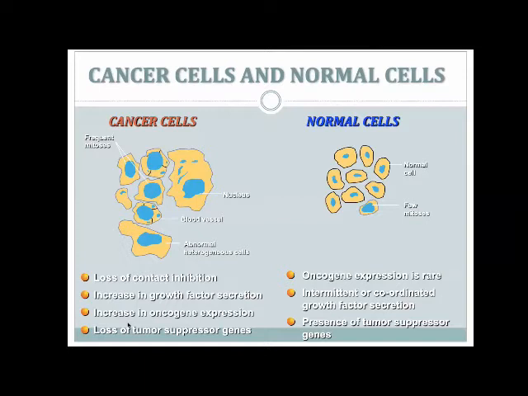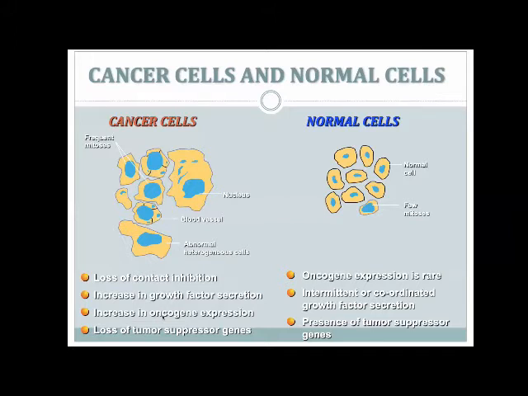That means there has to be some change at the genetic level, an oncogene which is stimulated, which leads to this abnormal growth. And of course, another mechanism is loss of tumor suppressor genes. In normal cells, they do not proliferate or become malignant because they have certain tumor suppressor genes which keep a check on the growth of these cells. So these are mechanisms which are seen in cancer cells.